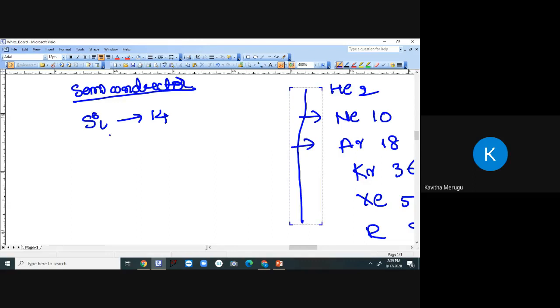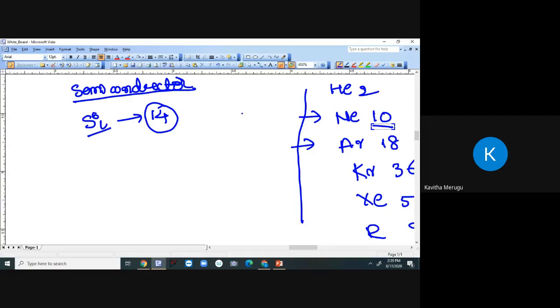For example, silicon will have 14, right? So we should see which inert gas is closest to silicon. For silicon, we have 14. If you see here, 10 is the closest element, neon, the inert gas close to the chosen example.